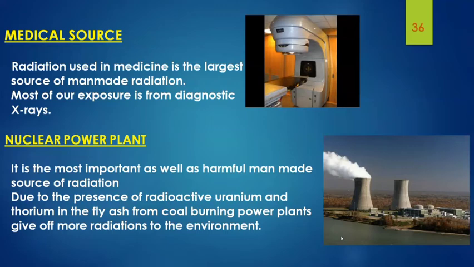Next one is nuclear power plant. It is the most important as well as harmful man-made source of radiation. Due to the presence of radioactive uranium and thorium, the fly ash from coal-burning power plants gives off more radiation to the environment.